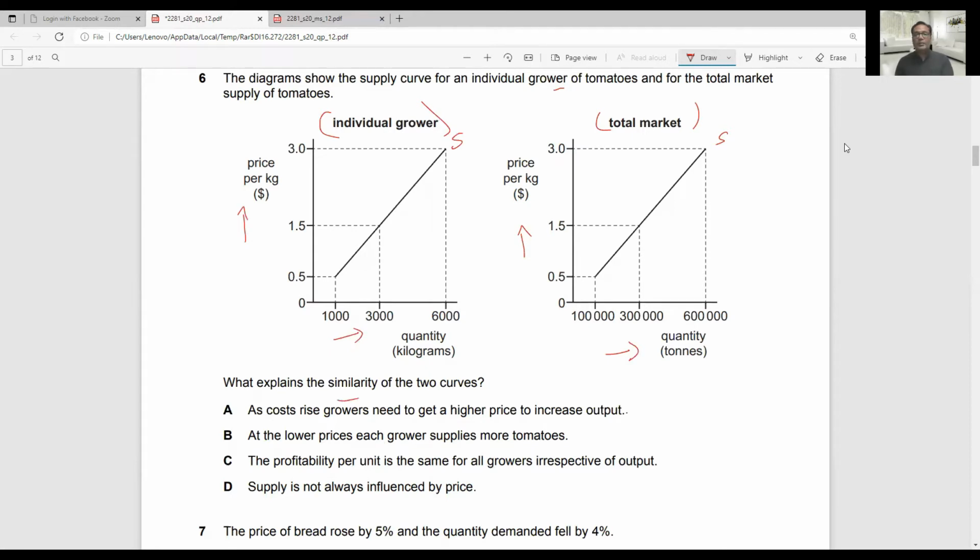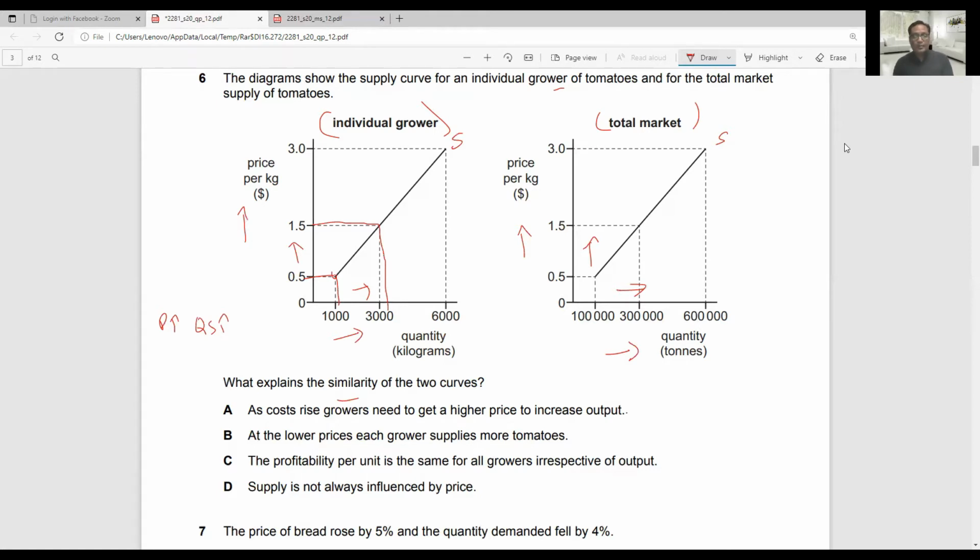There is a direct or positive relationship in both graphs between price and quantity supplied. Price was initially 0.5, quantity was 1000, price increased to 1.5, quantity increased to 3000, and the same phenomenon is observed here. Price is increasing, quantity supplied is also increasing. When both variables move in the same direction, we call it a direct or positive relationship.